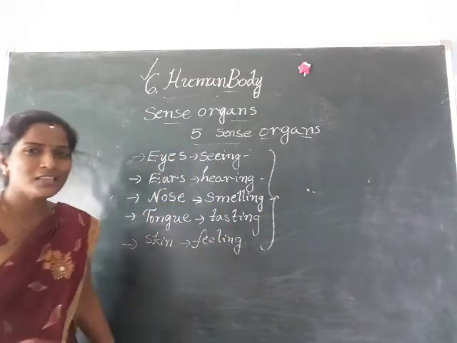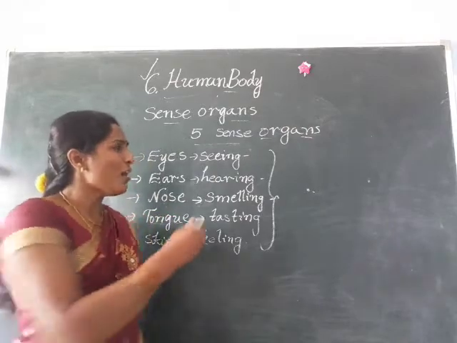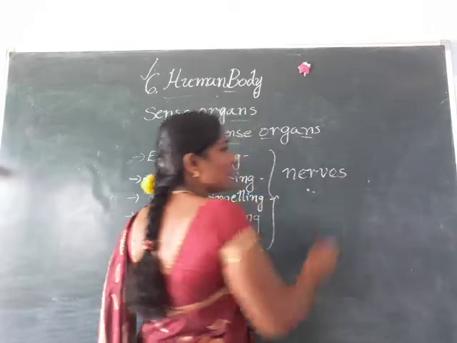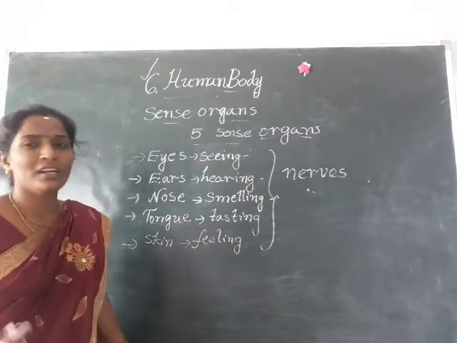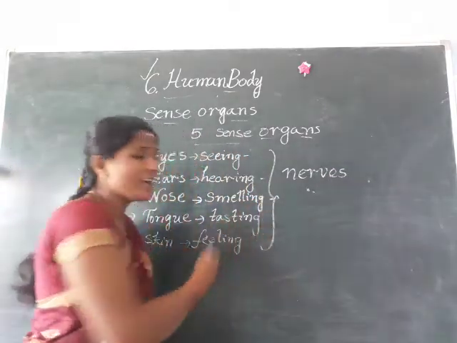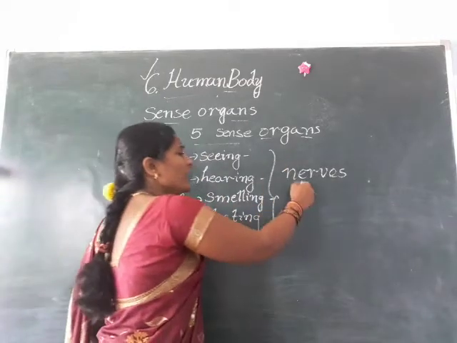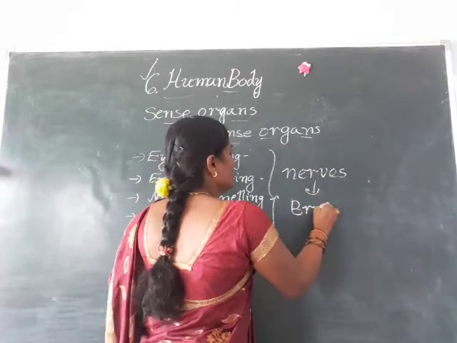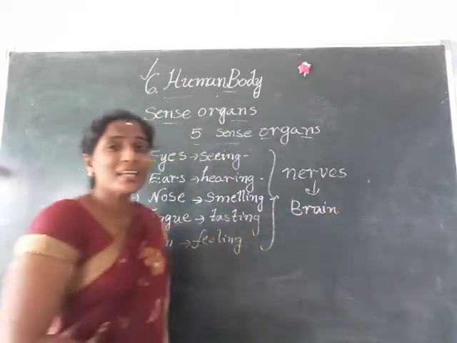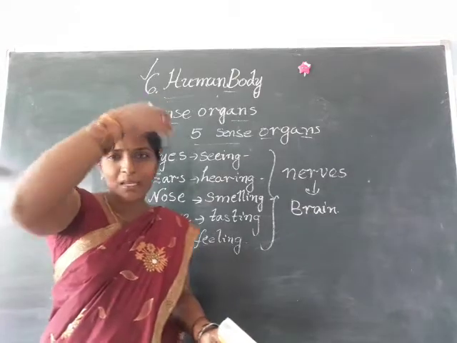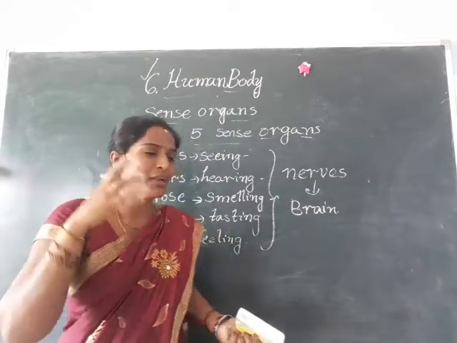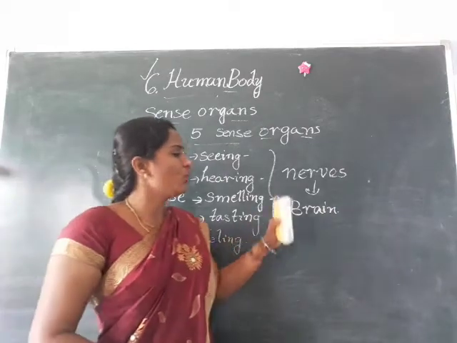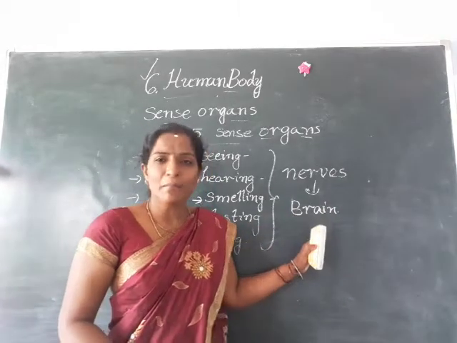All these 5 sense organs are connected through our nerves. Our entire body is covered with nerves. Through the nerves, these sense organs connect to the brain. And children, do you know where the brain is located? Up in our head only, the brain is present. So these sense organs are connected to the brain through the nerves only.